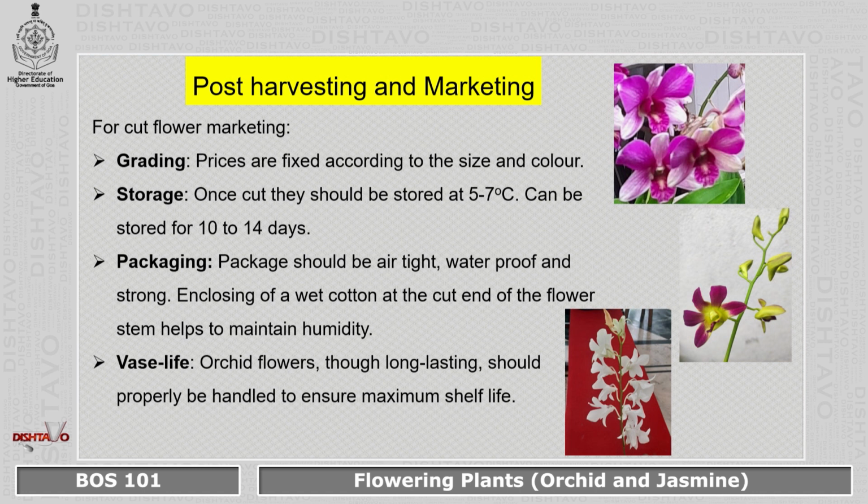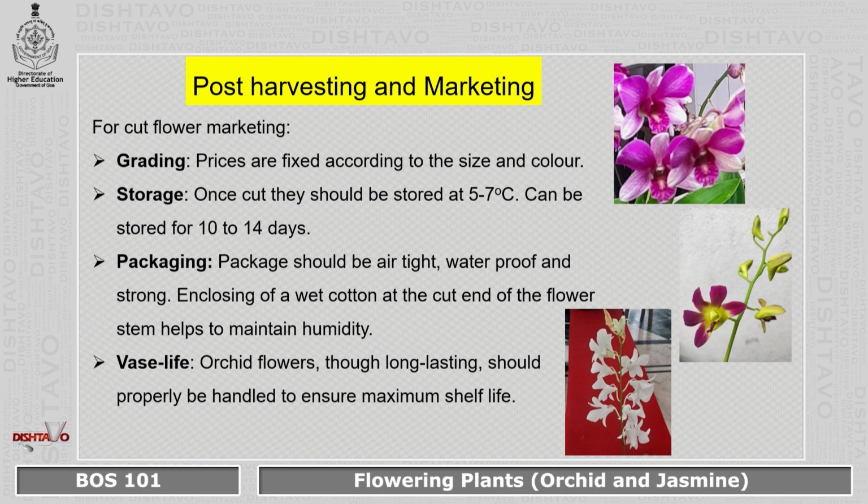Good packaging should be airtight, waterproof, and strong. When you do the packaging, they enclose a wet cotton or a wet cloth at the cut end of the flower, and this is important to maintain the humidity in the package itself, so that the orchid flowers don't get destroyed.